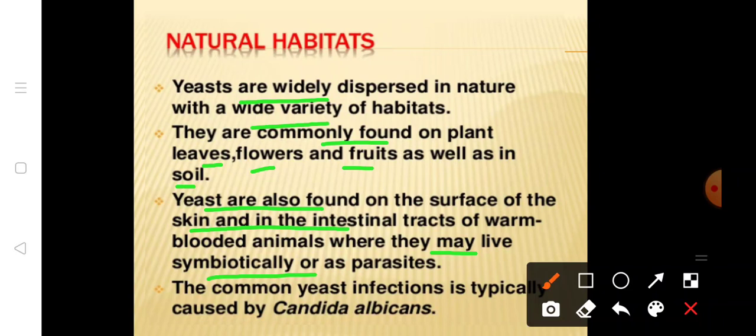They are found in sugar-rich substrates, in grasses and vegetables, and wherever there is milk and milk products. The most common yeast infection is typically caused by Candida albicans. So these are the natural habitats of yeast.